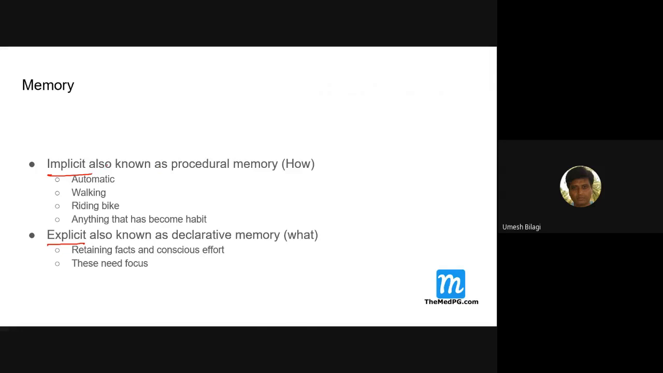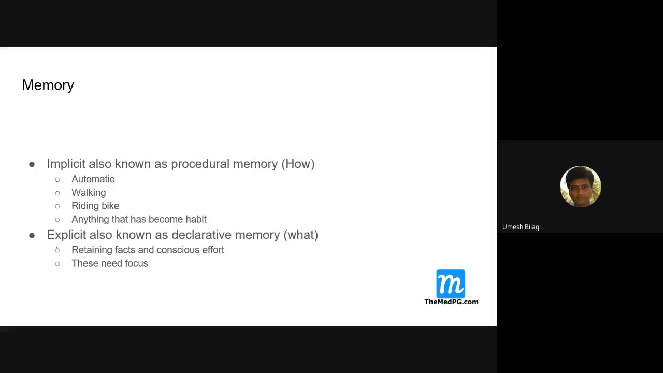Implicit memory is also known as procedural memory. This is implicit memory and this is explicit memory. There are two types of memories. Implicit memory is a procedural memory, most like automatic memory. There are not many retrieval techniques here. People do it automatically, like walking, riding bikes, swimming, anything the person is most habituated to. Some things fall under this implicit memory.